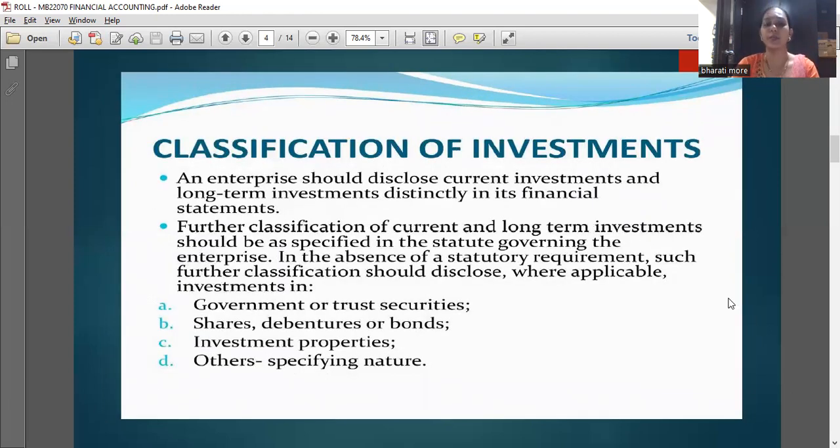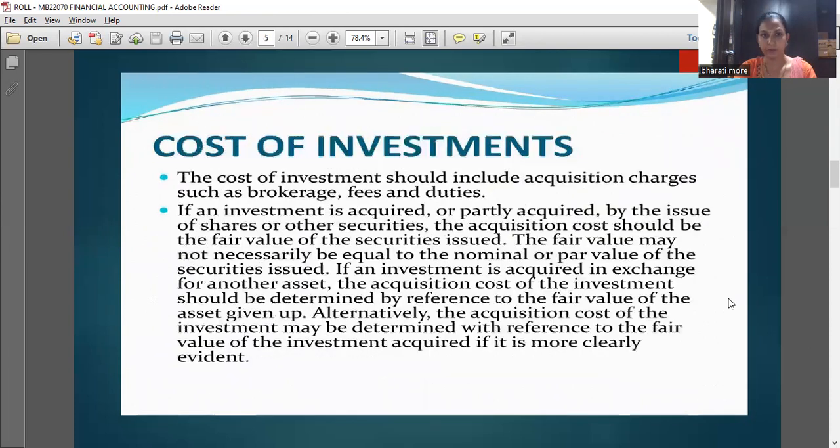Classification of investment. There are four classifications: government or trust securities, shares, debentures or bonds, investment properties, and other investments of a similar nature. Second is cost of investment. The cost of investment should include acquisition charges such as brokerage fees and duties.